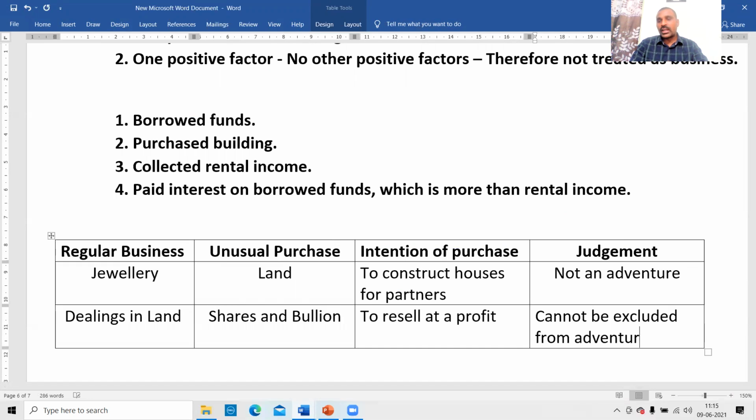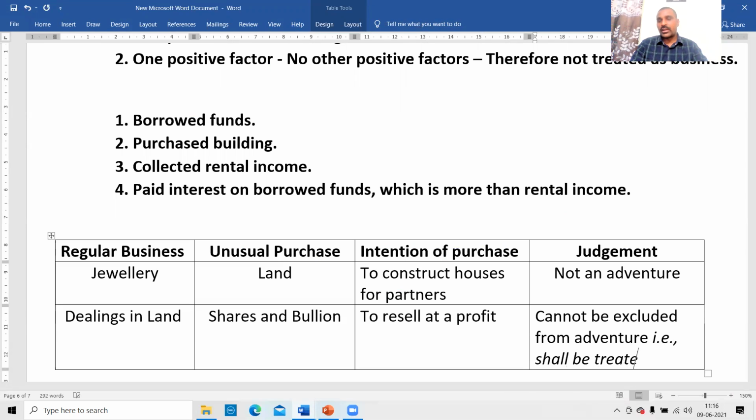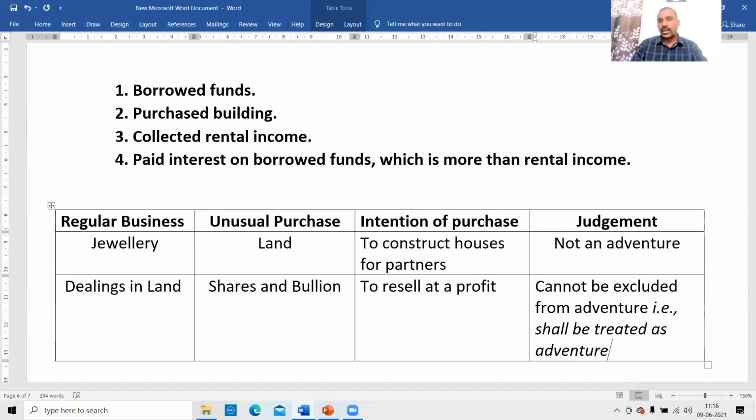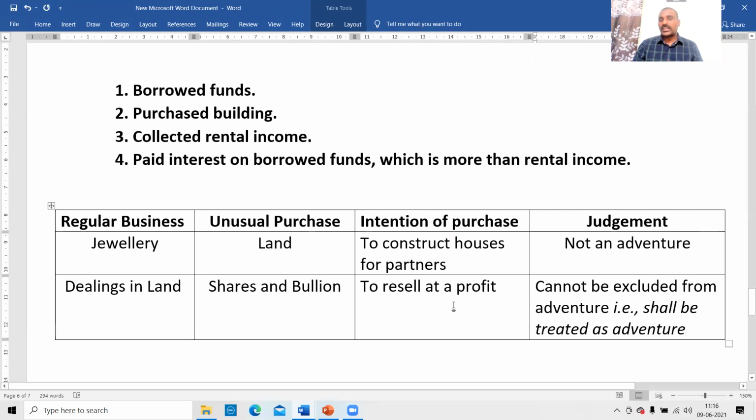What is meant by cannot be excluded? That is, it can be treated, shall be treated as an adventure. The court judgment has used two negatives, so we should be careful. Cannot be excluded from adventure, that is, shall be treated as an adventure.